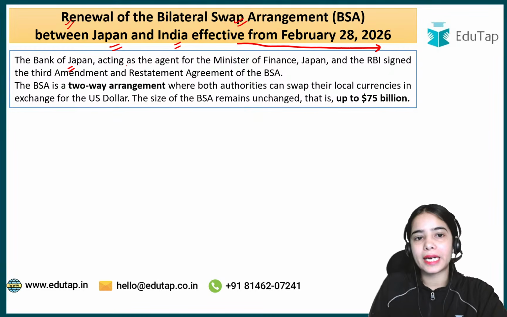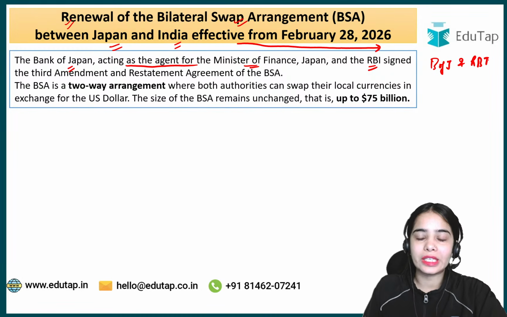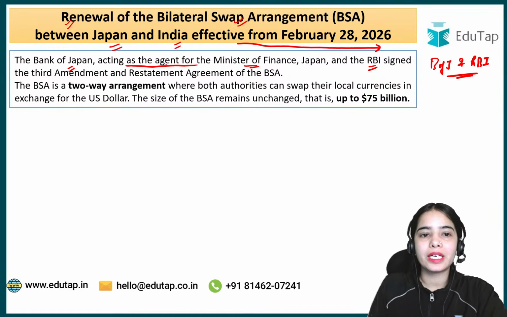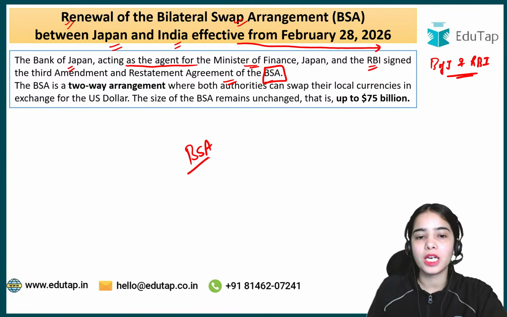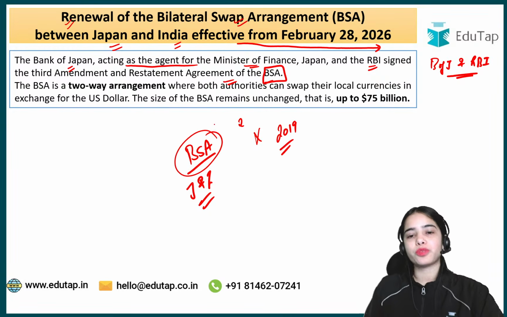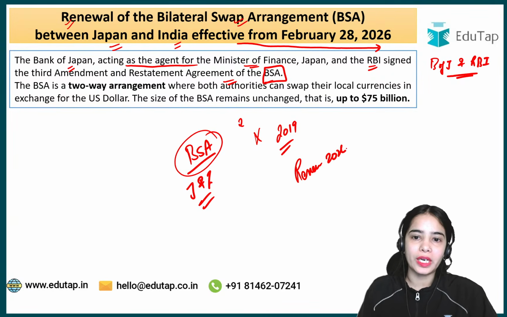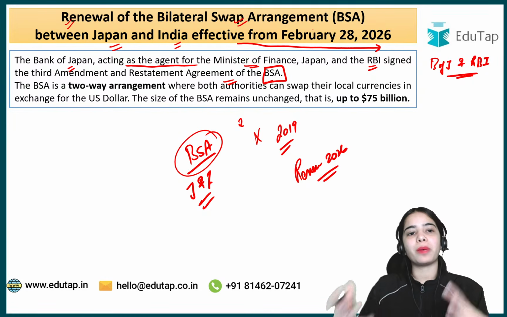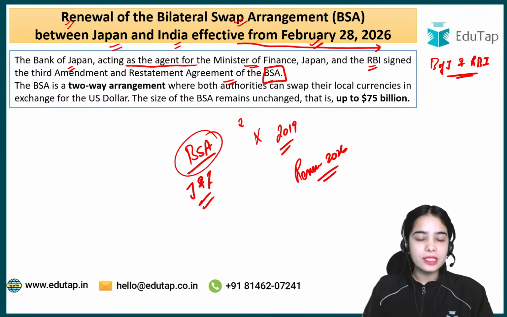So the Bank of Japan, acting as the agent for the Minister of Finance, Japan, and the Reserve Bank of India have signed the third amendment and restatement agreement of the bilateral swap arrangement. That means this bilateral swap arrangement between Japan and India is not something new. It has been going on since 2019, but it has now been renewed in 2026, and this renewed arrangement is effective from February 28, 2026.